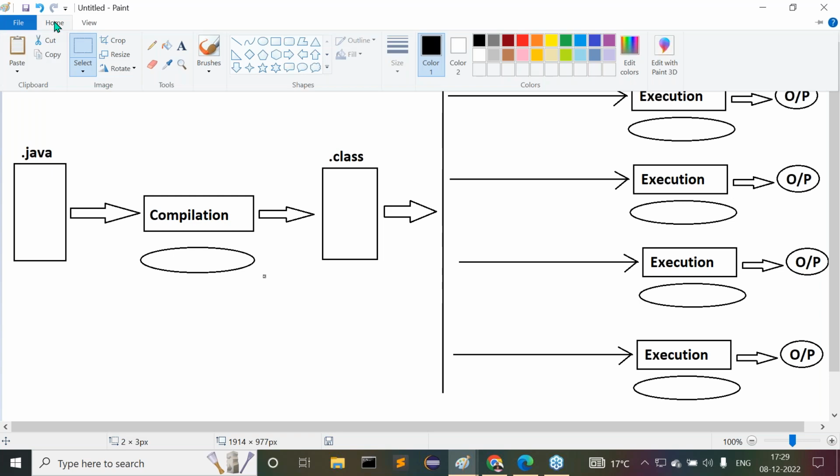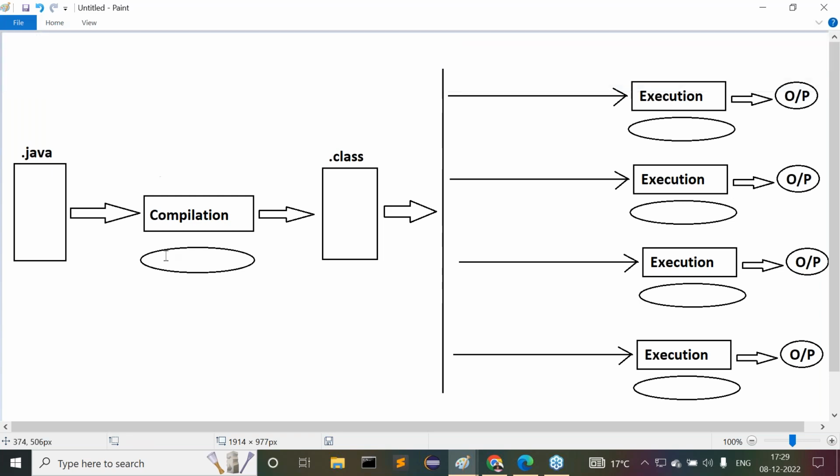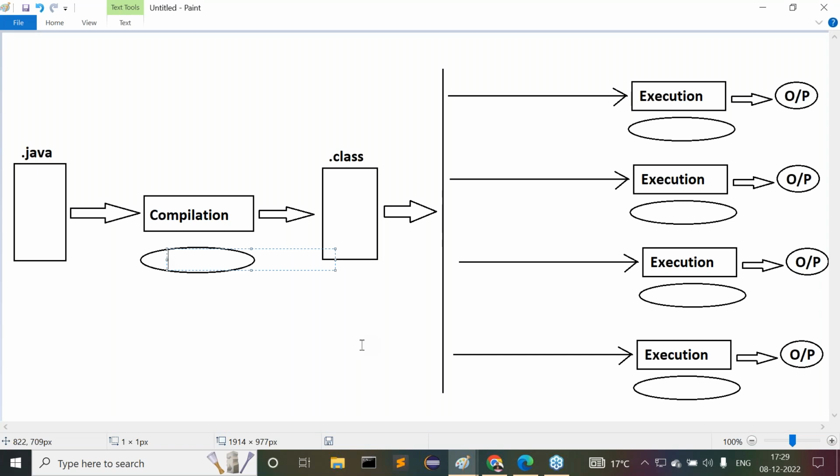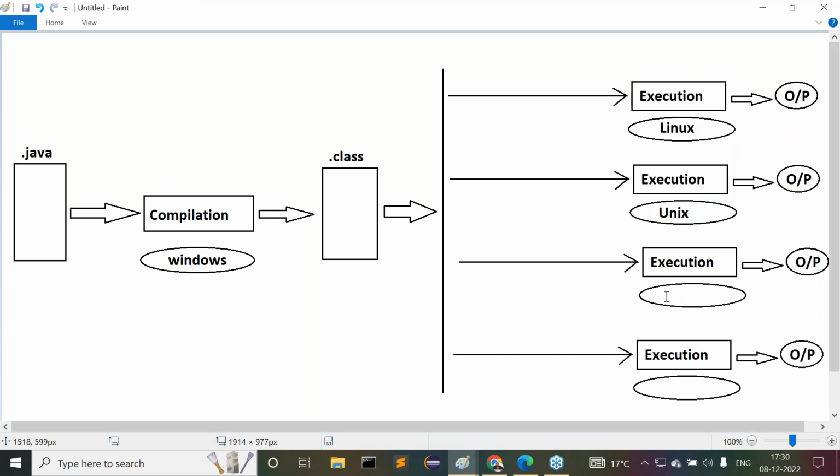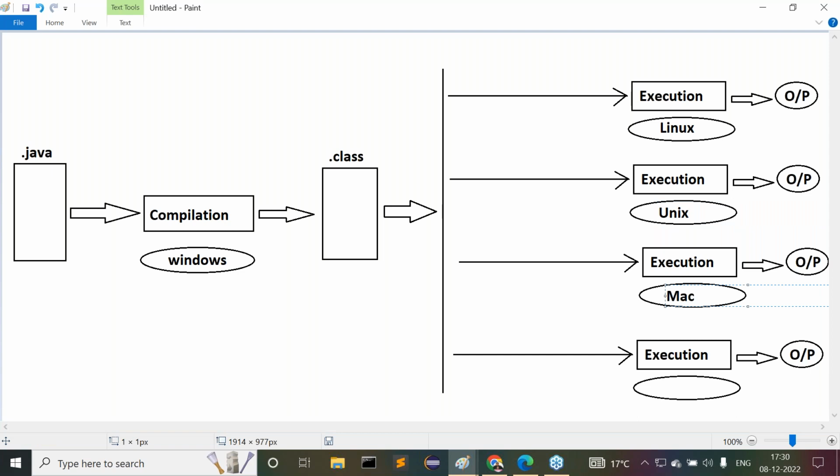Let's observe carefully. One more point here I'm telling you. I want to confirm some operating systems. For compilation, I'm using the Windows operating system. For execution, I'm using the Linux operating system. Another time execution, I'm using the Unix operating system. Another time, I'm using the Mac operating system.